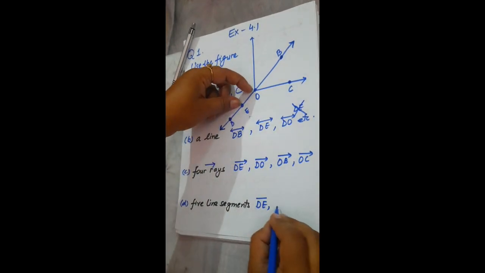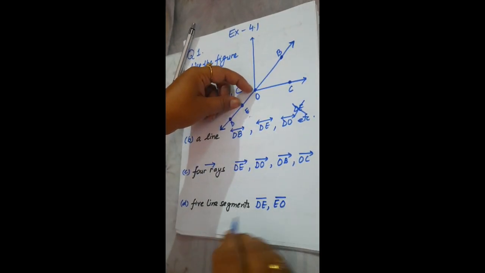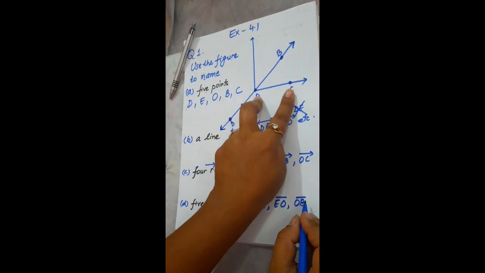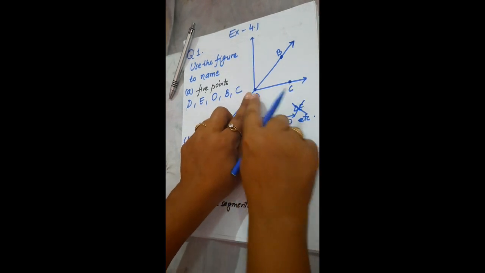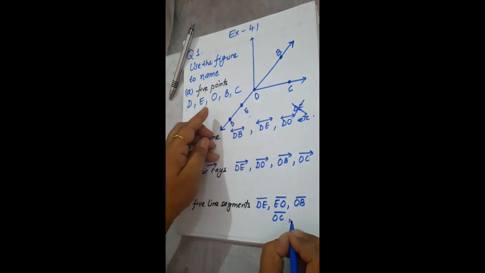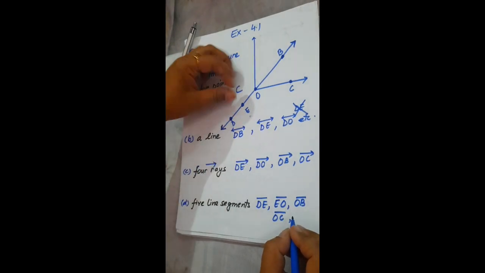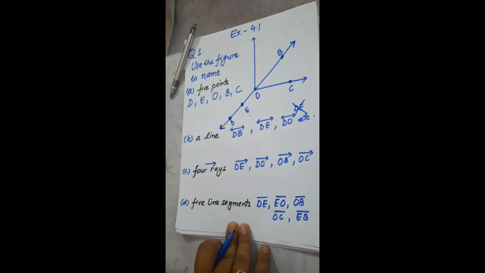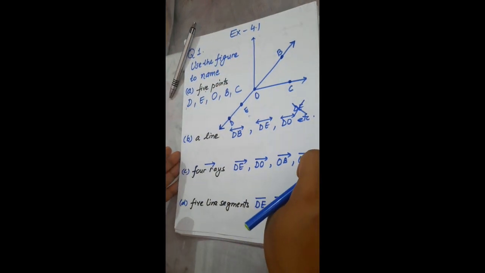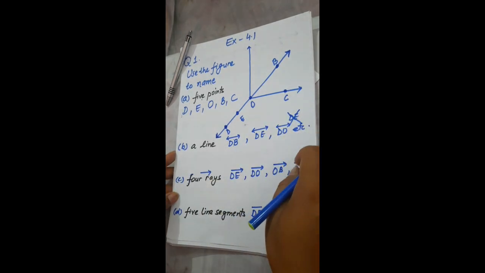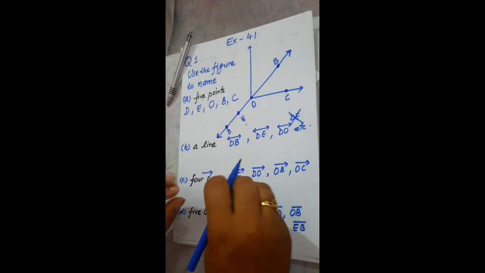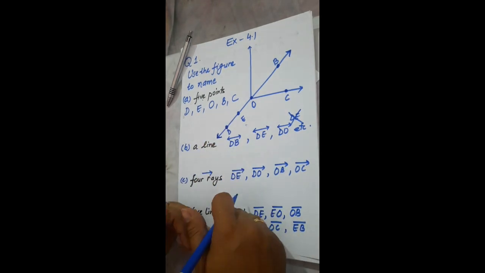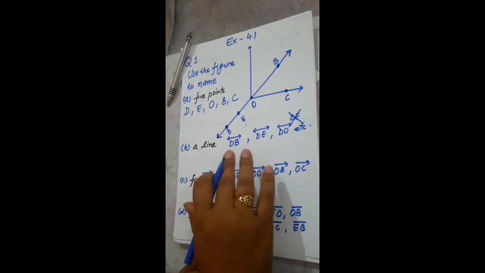Next is EO, then OB, then OC, then EB. So these are the 5 line segments. Other possibilities are also there, but you can write any 5 line segments. So dear students, it is mandatory that whenever you write lines, rays, or line segments, always put the symbol over them.